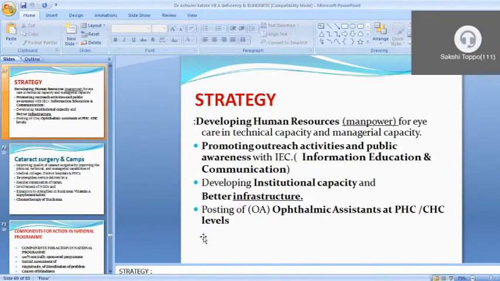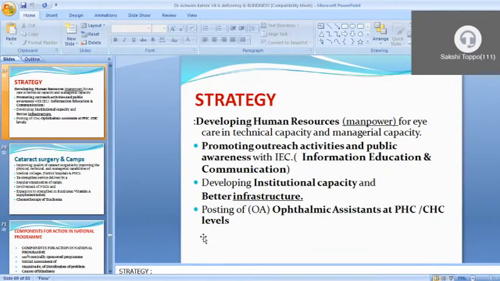Now coming to the strategies, how we can reduce that. In developing human resources for eye care, technical capacity and managerial capacity we have to build up to cope up with the blindness problem. Then promoting the outreach activity and public awareness is important, that is IEC material is required, that is information, education and communication.